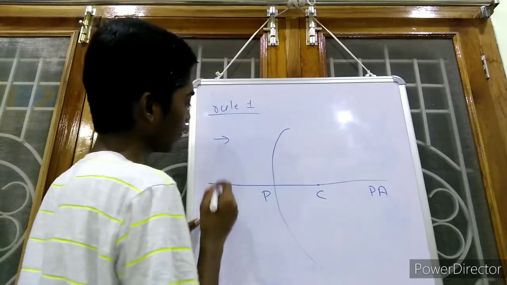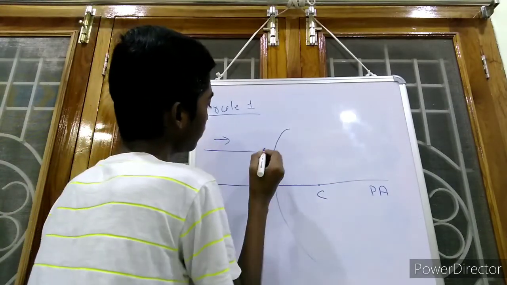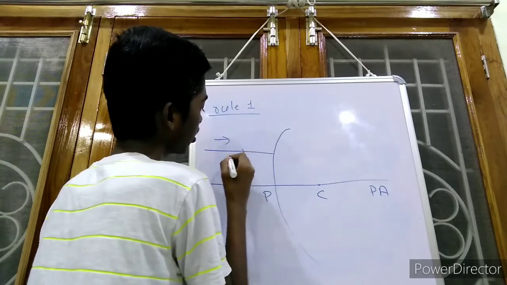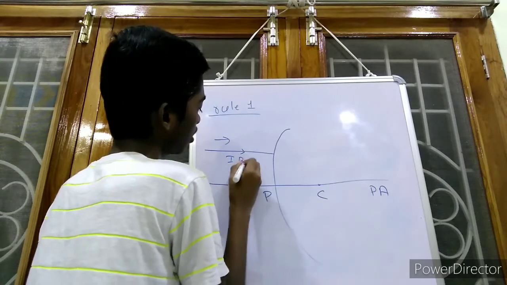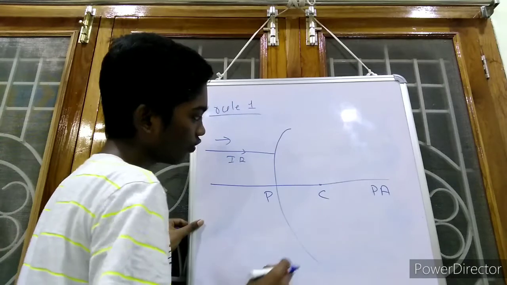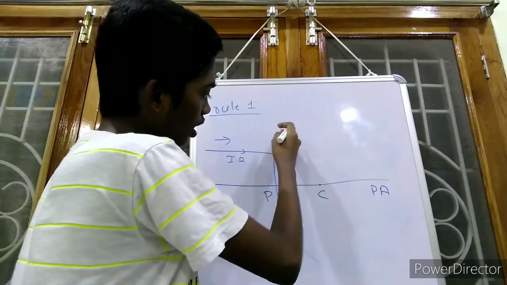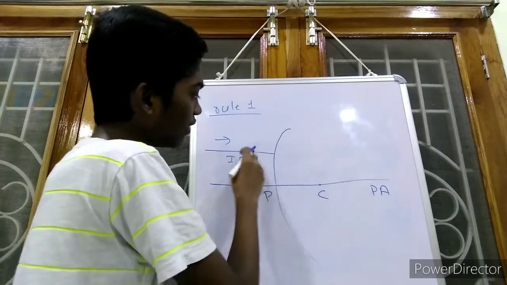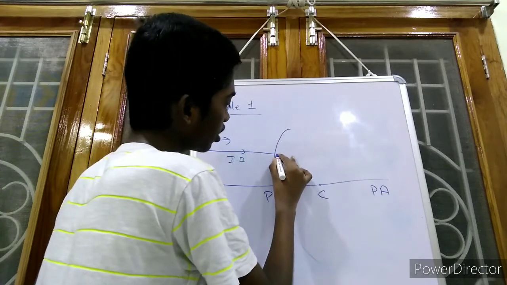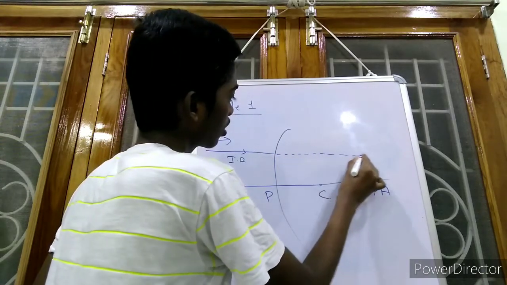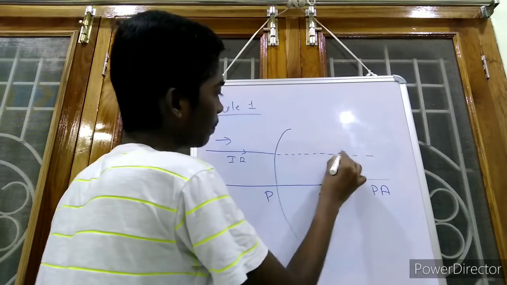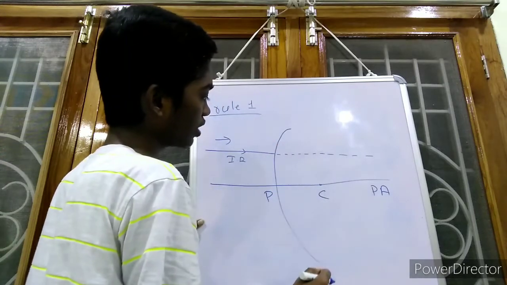If we assume this is an incident ray, if there is no other surface like this, the light will be moving in a straight path. This is the path of the light if there is no convex surface.